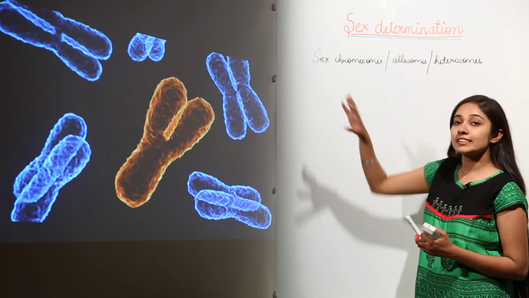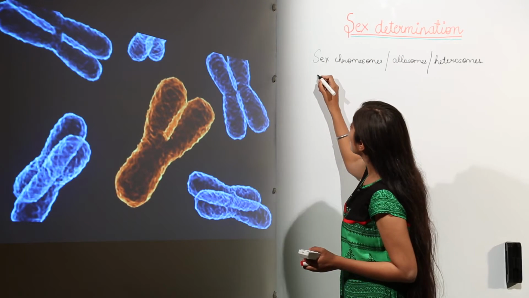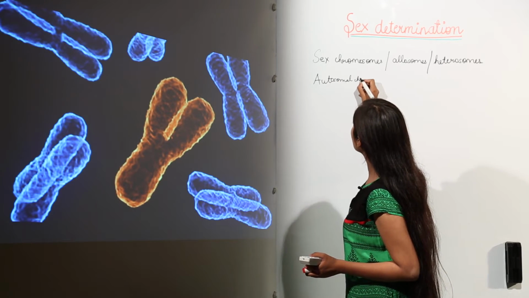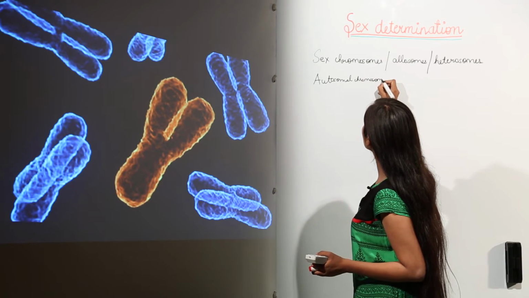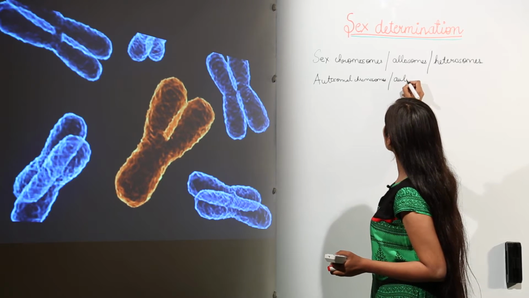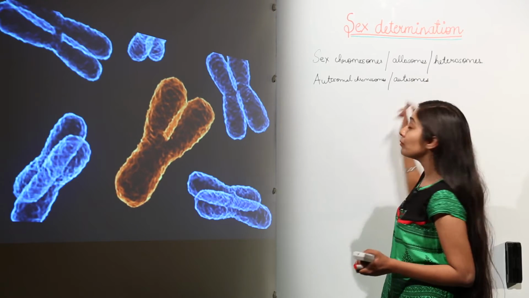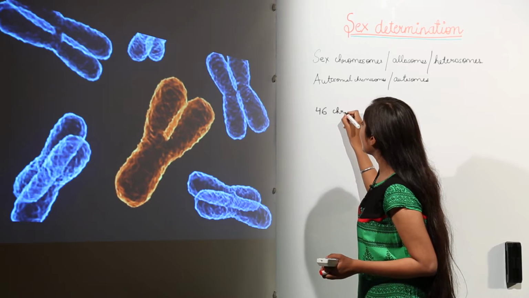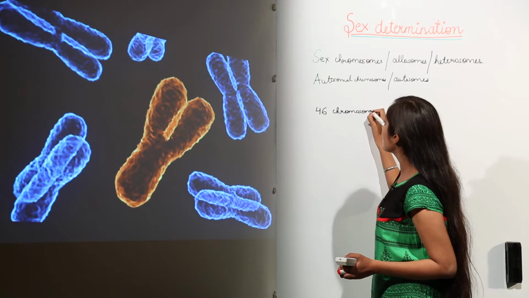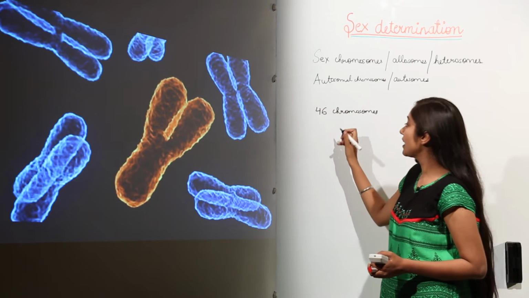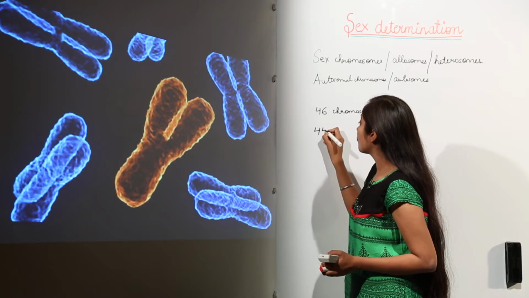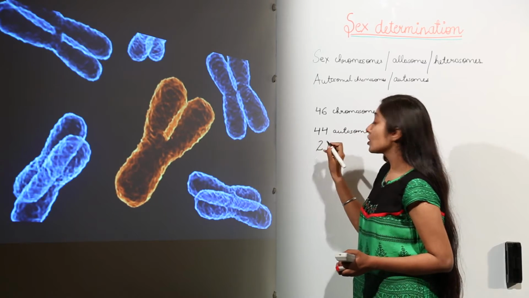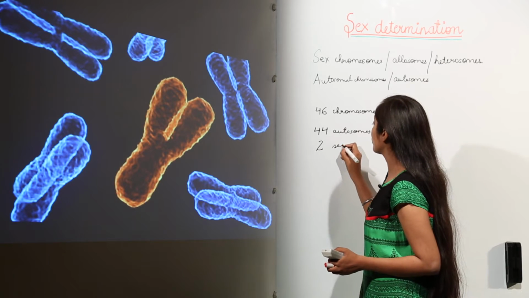And except for these sex chromosomes, we have autosomal chromosomes. These autosomal chromosomes are also known as autosomes. In case of human beings, we have a total of 46 chromosomes, and out of these 46 chromosomes, how many autosomes? We have 44 autosomes, and then we have 2 sex chromosomes.